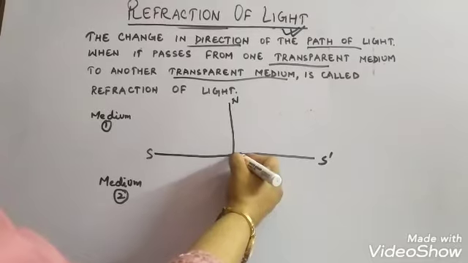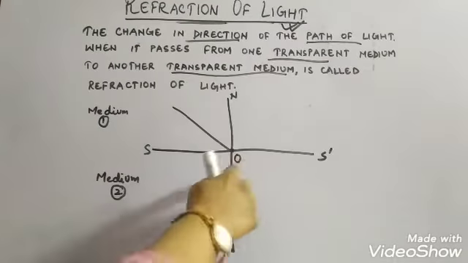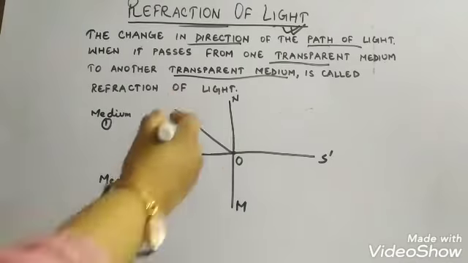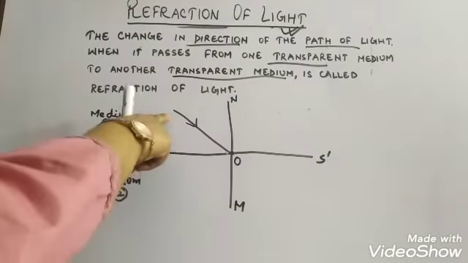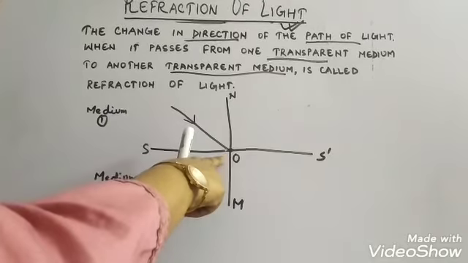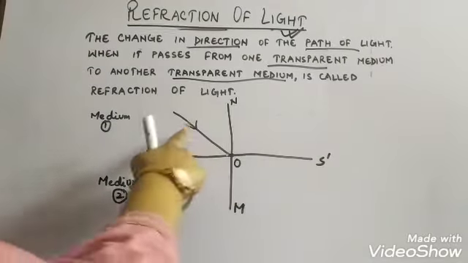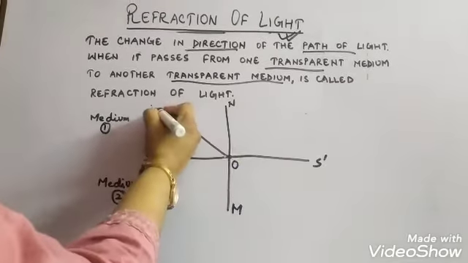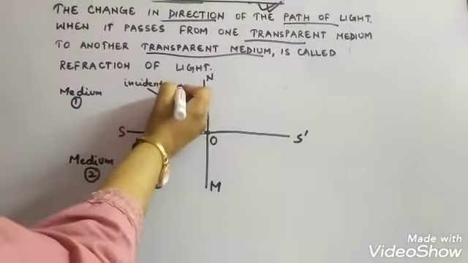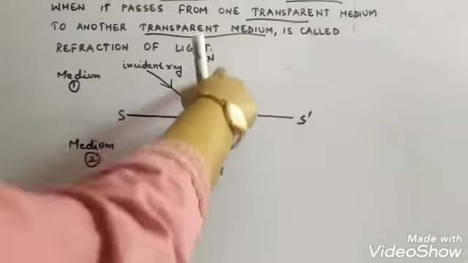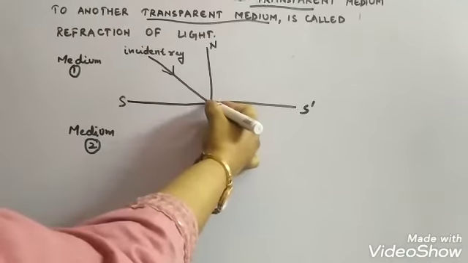O is the point where a light ray is incident. This is the point of incidence, and this ray is known as the incident ray. This ray is incident at this point of incidence on the surface S dash. Now this is the normal, NOM, which is normal at the point of incidence O.